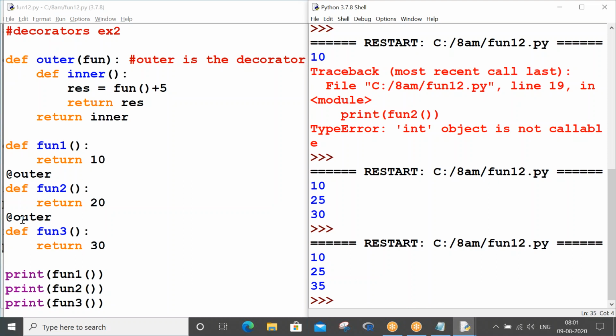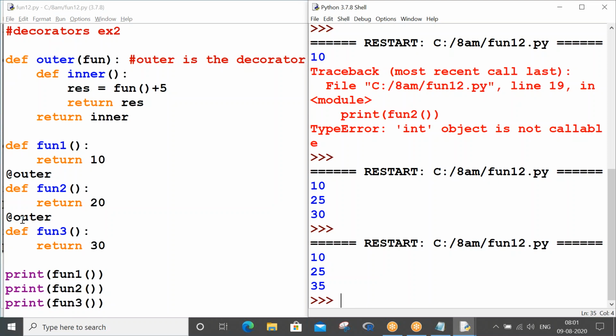What is one drawback, actually the limitation of this concept?